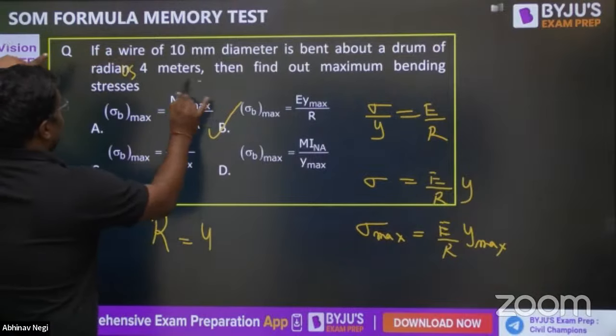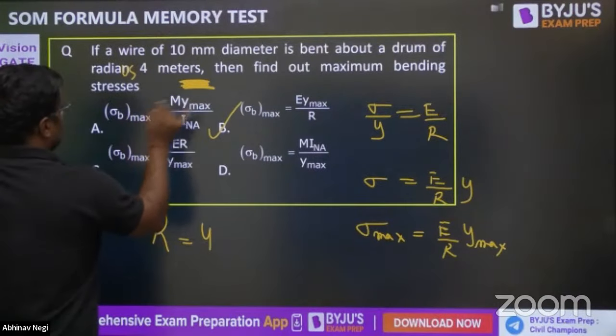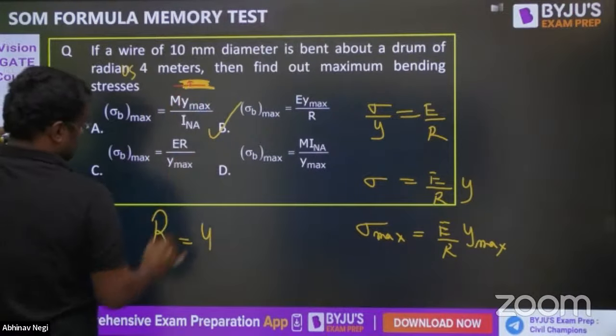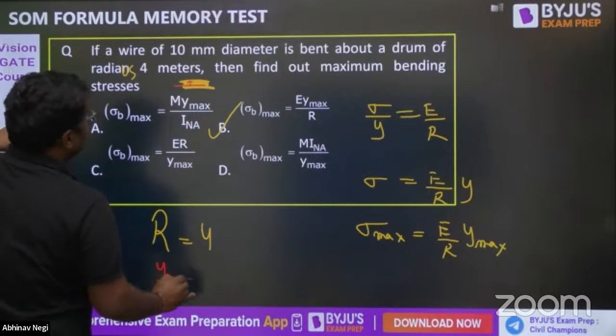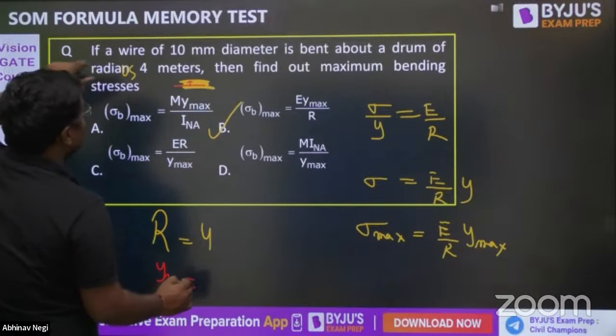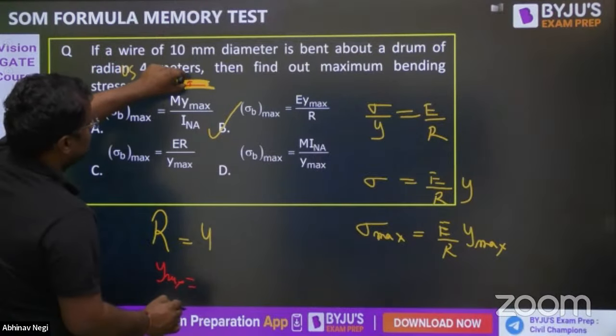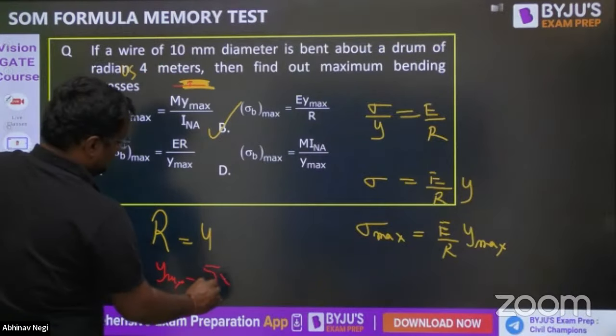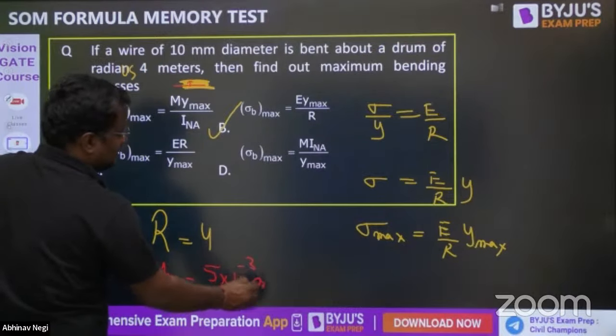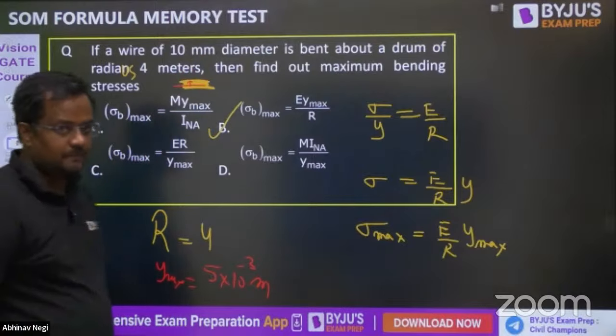And Y, this is a wire of 10 mm diameter. So Y max is... sorry, diameter is 10, so from neutral axis it is 5 mm. 5 into 10 to the power minus 3 meter. This is Y max. E you can put whatever is given.